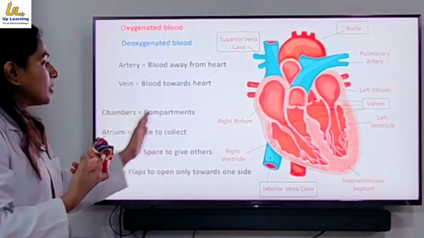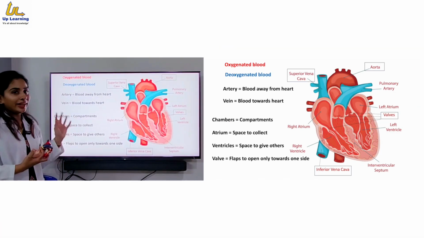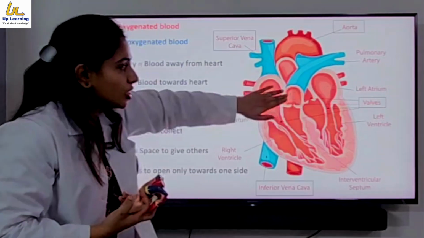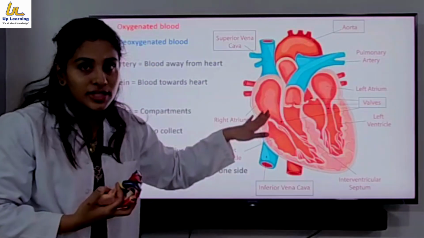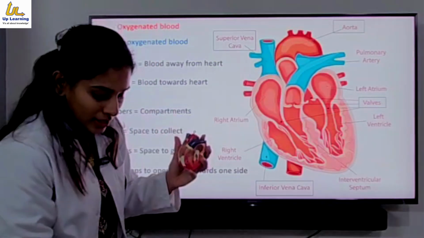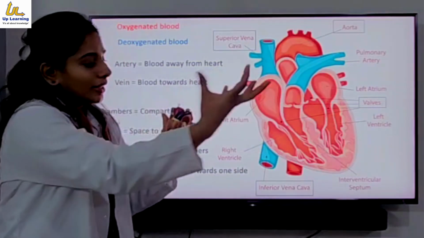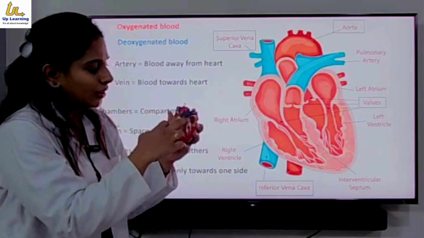Fine. So chamber means basically compartments. Atrium, that is singular, and atria is plural. Okay. So atrium is the space which is present on the upper side. So these two chambers, these two compartments, are going to collect the blood from the body, and store it for a fraction of a second over here.